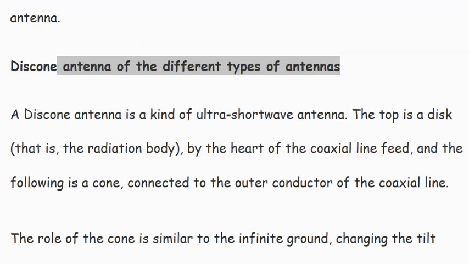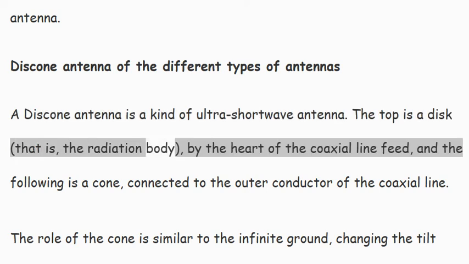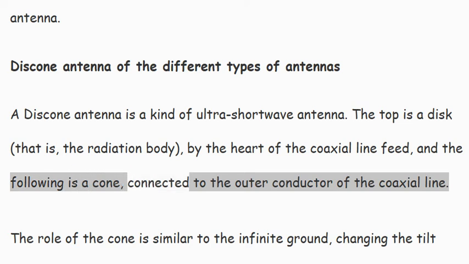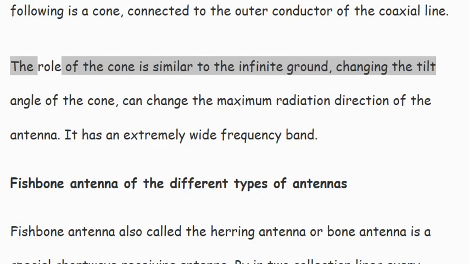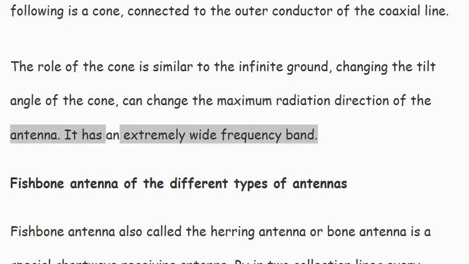Discone antenna of the different types of antennas. A discone antenna is a kind of ultra-shortwave antenna. The top is a disc, that is, the radiation body, fed by the center conductor of the coaxial line, and the bottom is a cone, connected to the outer conductor of the coaxial line. The role of the cone is similar to the infinite ground. Changing the tilt angle of the cone can change the maximum radiation direction of the antenna. It has an extremely wide frequency band.